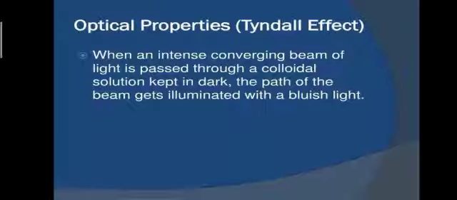This effect explains the tail of a comet, and the blue color of the sky is because of scattering. When an intense converging beam of light is passed through a colloidal solution kept in the dark, the path of the beam gets illuminated with a bluish light. This is because of scattering of light, as in the tail of a comet, which is generally called the Tyndall effect.